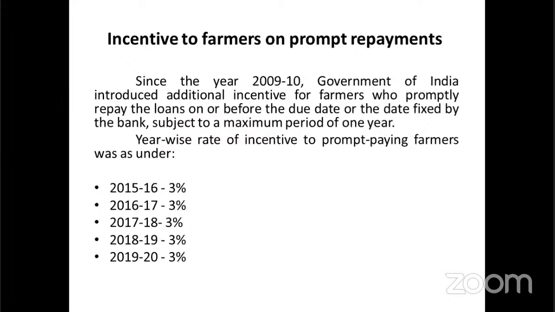In the last 5 years, from 2015 to 2020, the incentive to farmers on prompt repayment is 3%. If the farmer has a 7% interest rate on the crop loan, this 3% is considered. If they pay within the 1 year, within the time period, they get 3% as incentive, so that it will motivate them. Otherwise, if they pay after the 1 year, it will be 7%. So the incentive to farmers on prompt repayment is 3%.